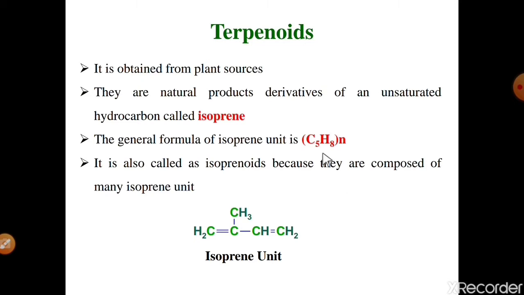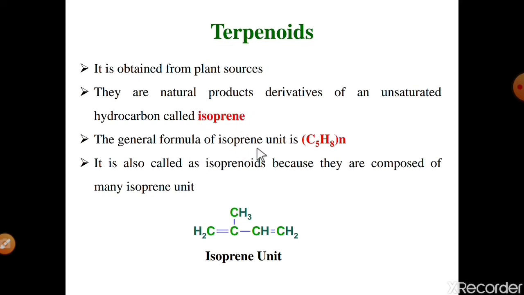Number first, the terpenoid molecule. See the introductory part of this terpenoid molecule. It is obtained from plant sources, meaning the main source of terpene molecules is plants. They are natural product derivatives of an unsaturated hydrocarbon called isoprene.